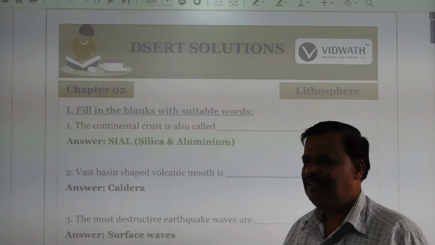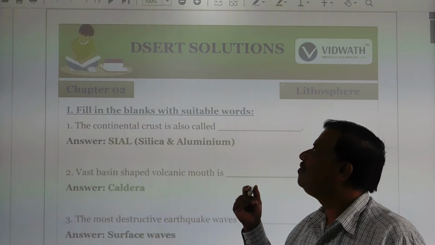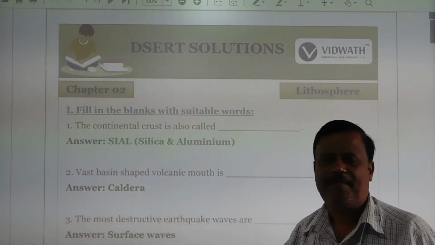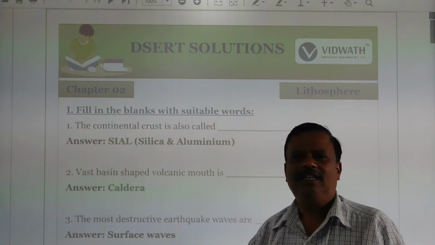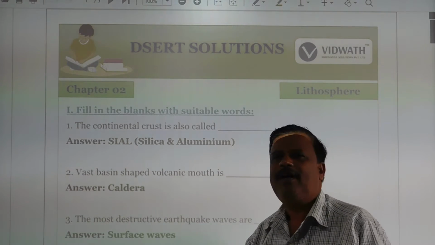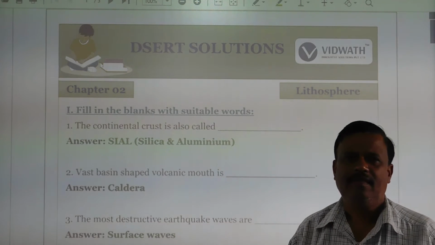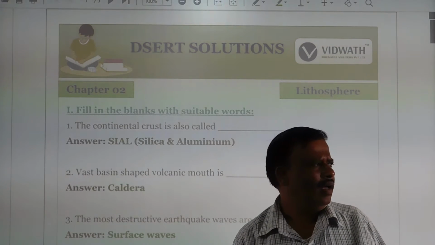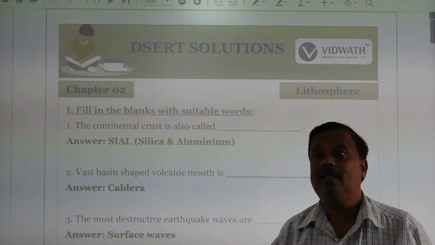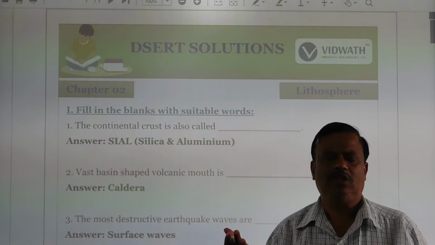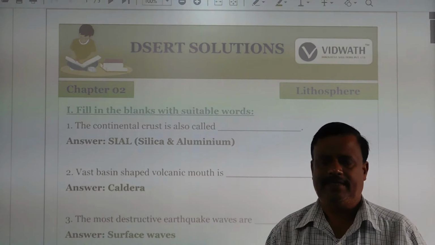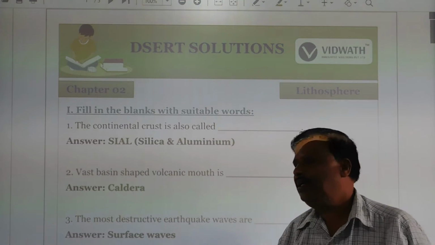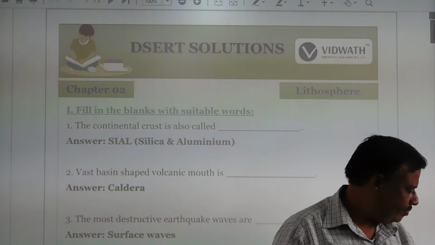Yes, dear friends, now we shall discuss another lesson, known as the lithosphere. What is the lithosphere? The importance of the lithosphere and what the layers of the lithosphere are. First of all, you should know what the lithosphere is. The outermost Earth surface is known as the lithosphere.